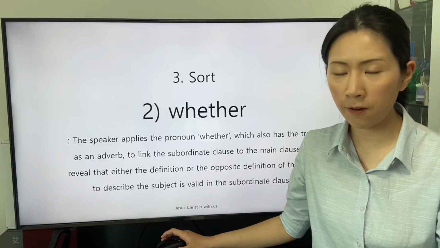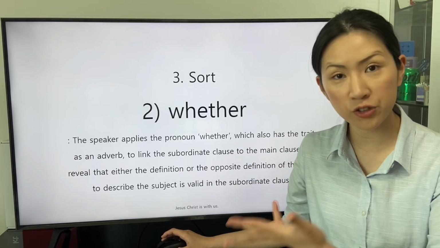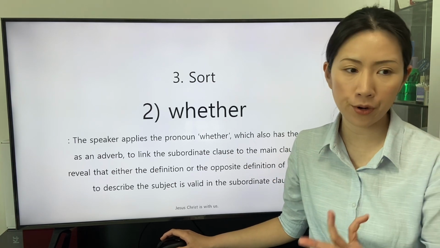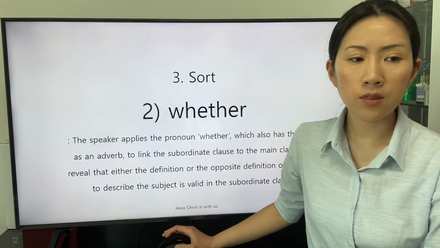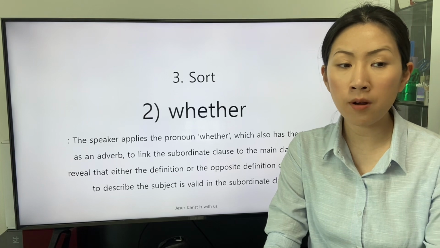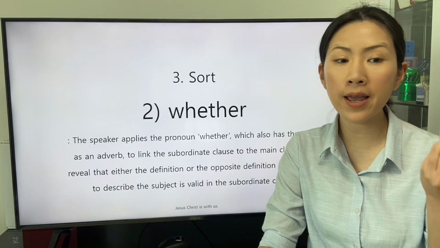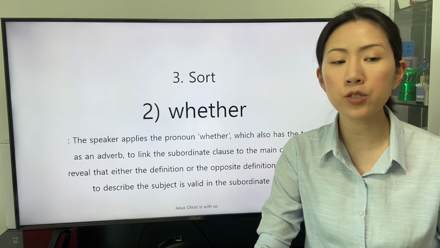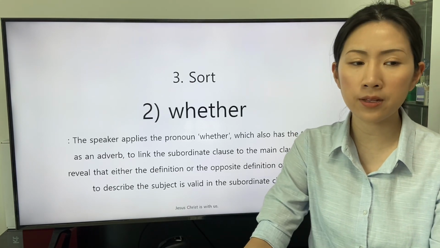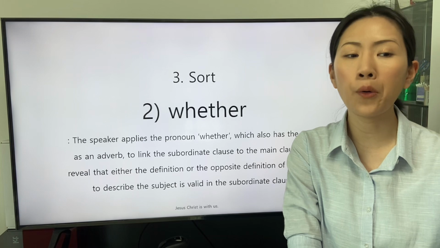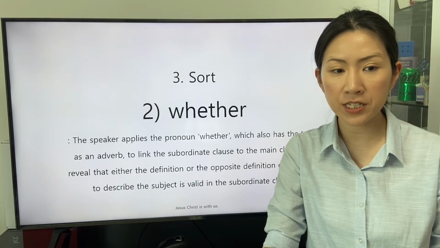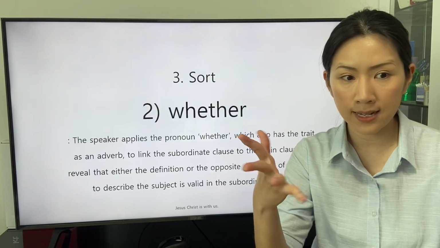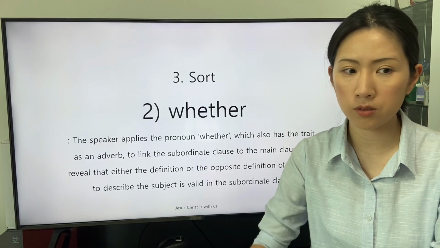The second source of the subordinating conjunction is the subordinating conjunction whether. The speaker applies the pronoun whether, which also has the trait as an adverb, to link the subordinate clause to the main clause to reveal that either the definition or the opposite definition of the verb to describe the subject is valid in the subordinate clause.